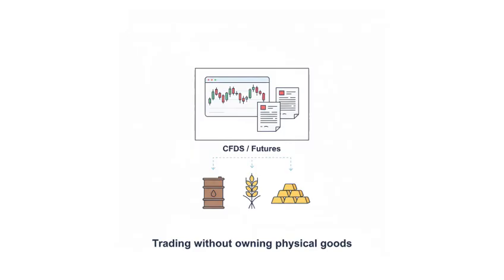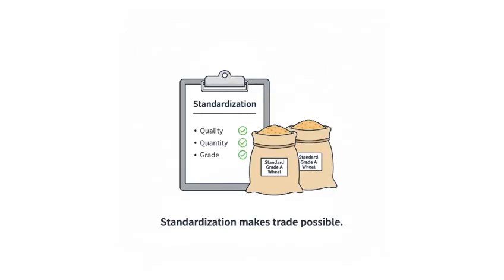the physical product. For a commodity to be tradable, it must be standardized. That means it meets specific quality and quantity requirements so that traders know exactly what they are buying or selling.